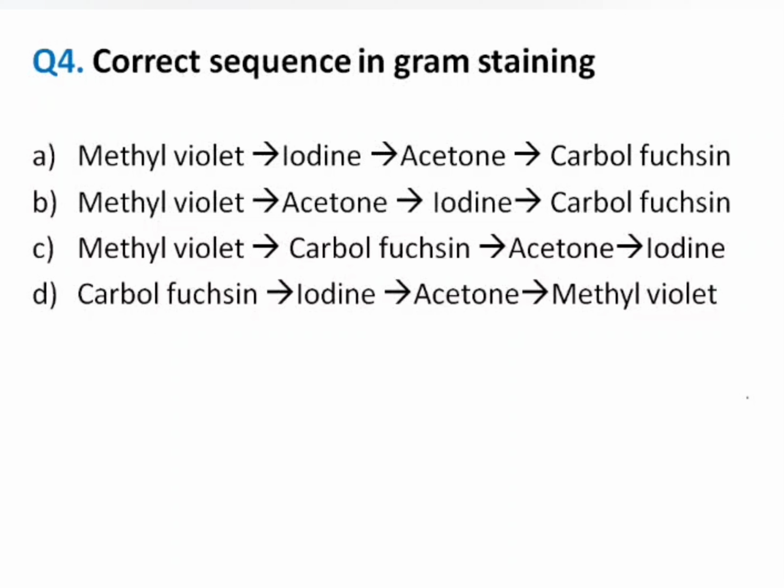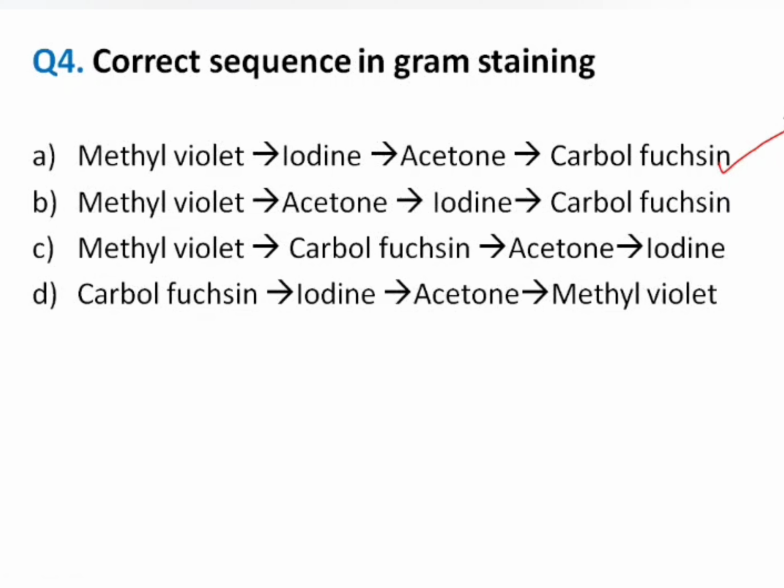Correct sequence in Gram staining. Your options are: methyl violet, iodine, acetone, carbol fuchsin; methyl violet, acetone, iodine, carbol fuchsin; methyl violet, carbol fuchsin, acetone and iodine; carbol fuchsin, iodine, acetone, methyl violet. Here your answer is methyl violet, iodine, acetone, carbol fuchsin, which is option A.